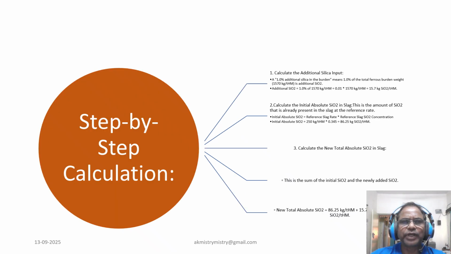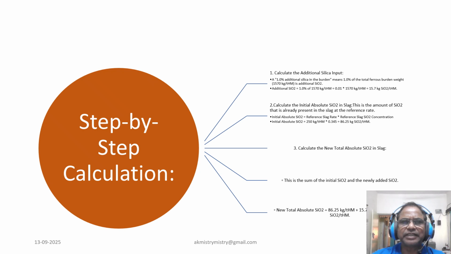First, we calculate the additional silica input. A 1% additional silica in burden means 1% of the total ferrous burden weight, that is, let it be 1570 as we did in calculation of alumina. So 1570 kg per ton hot metal, if we consider, then this ferrous burden weight is adding additional silica. So additional silica equals 0.01 multiplied by 1570, giving us 15.7 kg silica per ton hot metal.